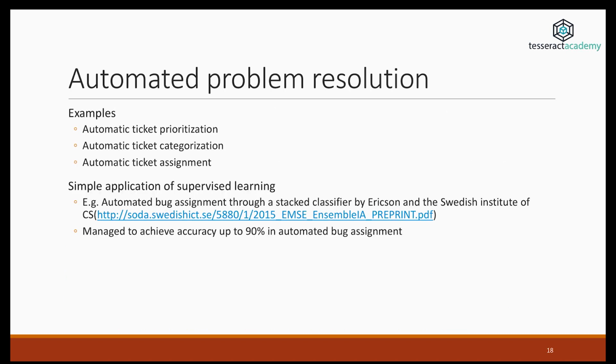Another interesting area for AIOps is automated problem resolution. This refers to the automated handling of problems, such as prioritizing tickets, categorizing them, or assigning them to the right person who can look into the problem further. Again, there's research around this area from academia, and there are algorithms that can achieve over 90% accuracy in assigning tickets to the correct person.